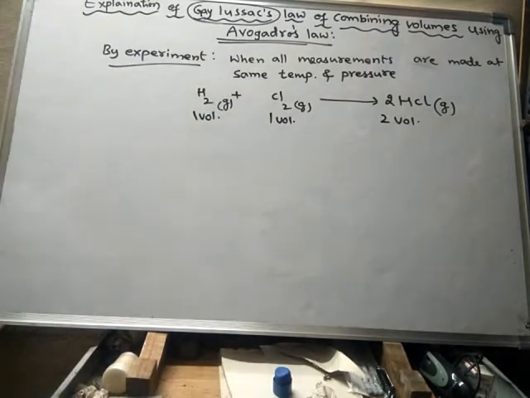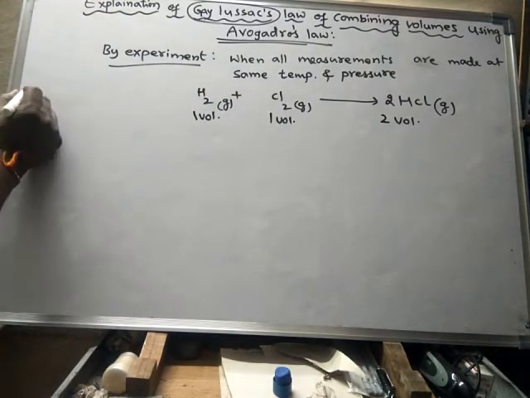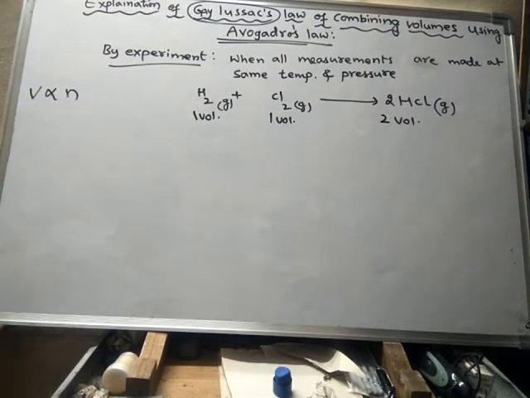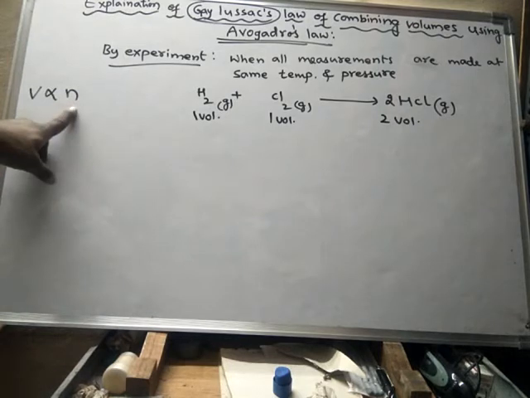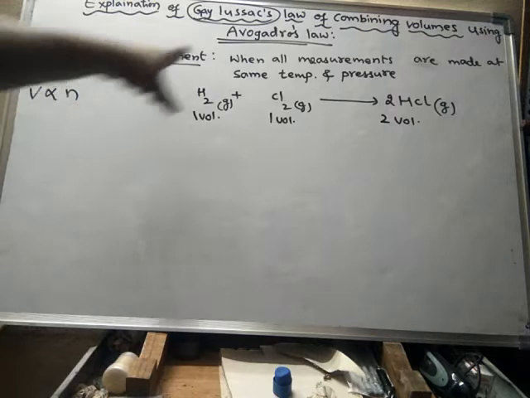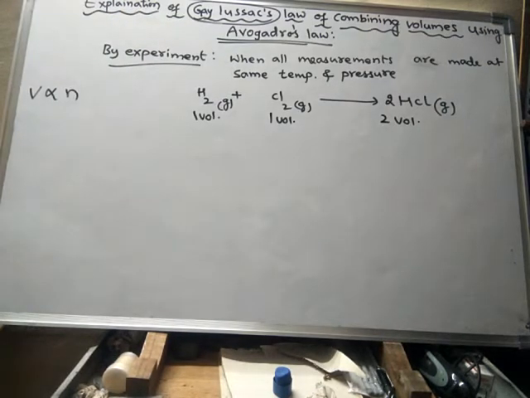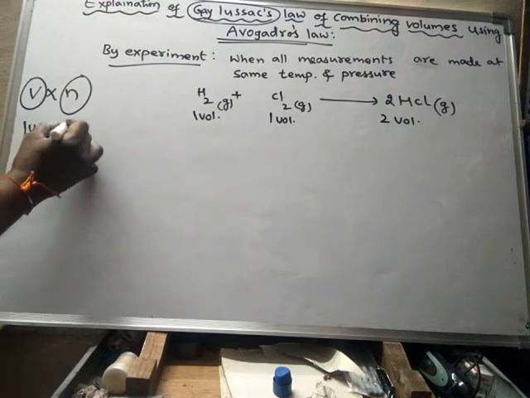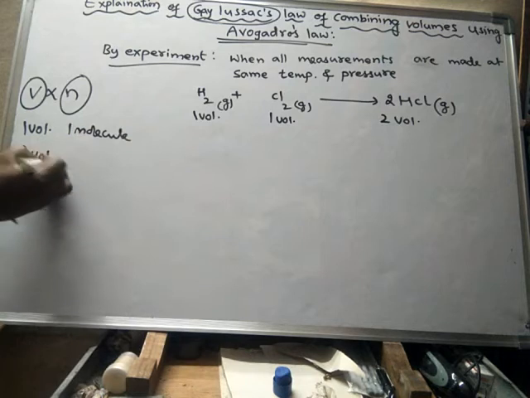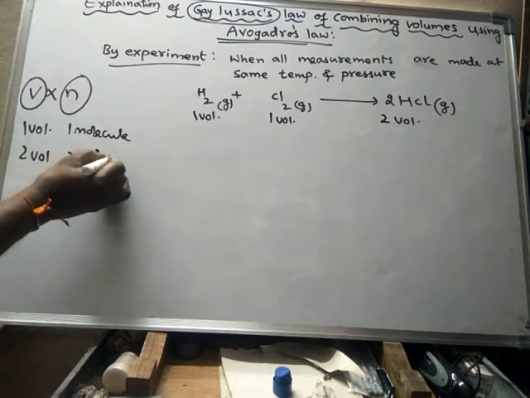According to Avogadro's law, volume is directly proportional to the number of moles or number of molecules. Equal volumes of all gases contain equal number of molecules. So based on the volumes, the number of moles will be: if one volume is one mole or one molecule, then two volumes will be two molecules.